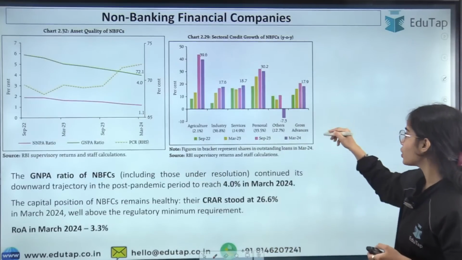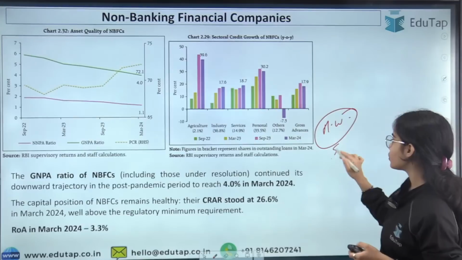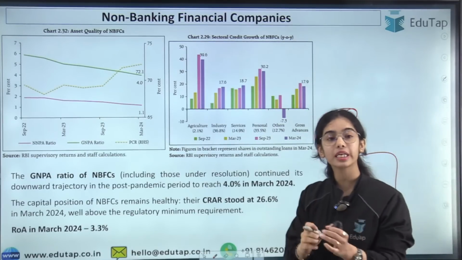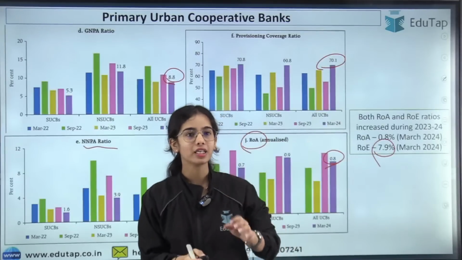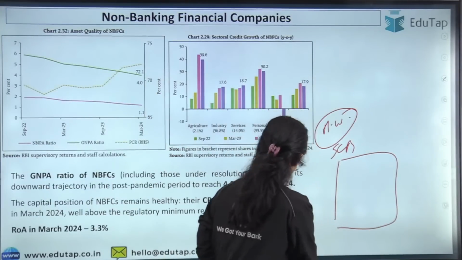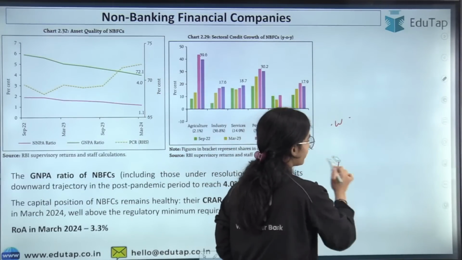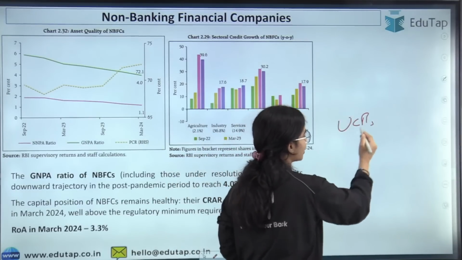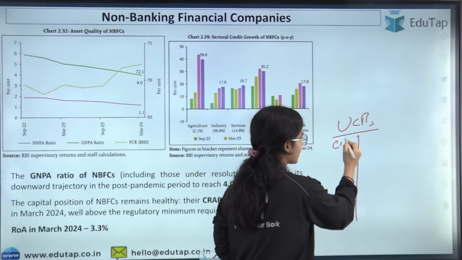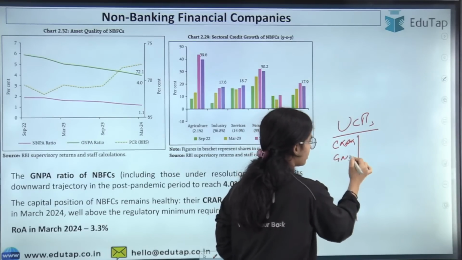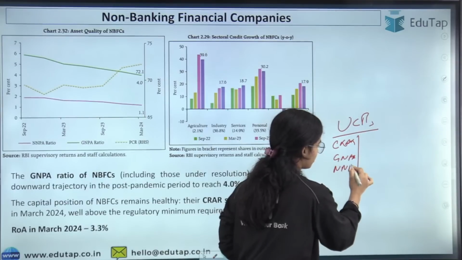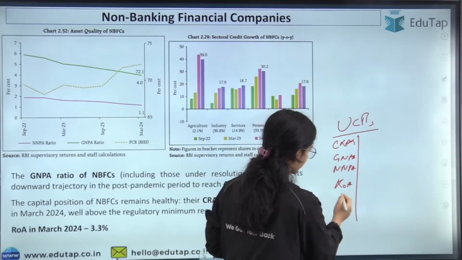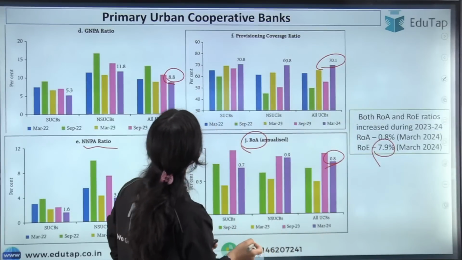Now I am giving you a homework question. Like for the scheduled commercial banks, I made a table and made you revise. Similarly, in the comment section, you have to write down for the urban cooperative banks the CRAR, the GNPA, the NNPA, the ROA, and the credit growth also.